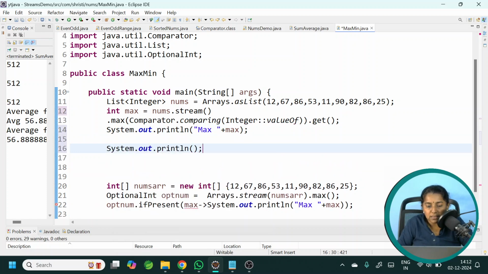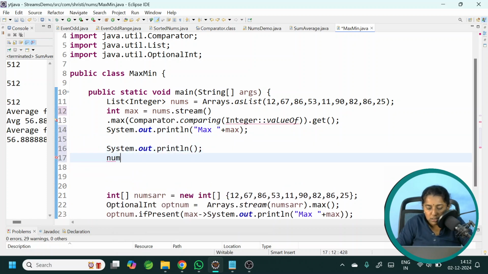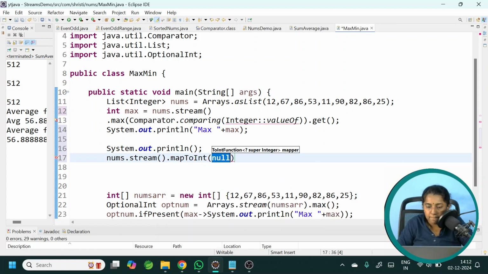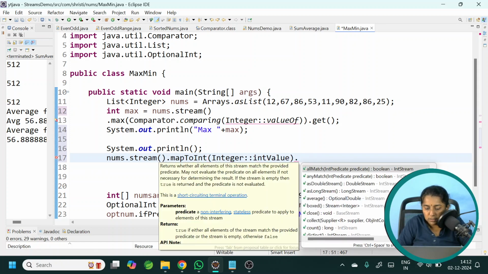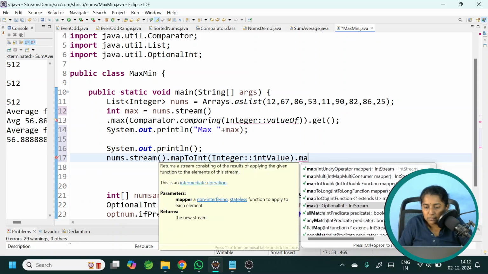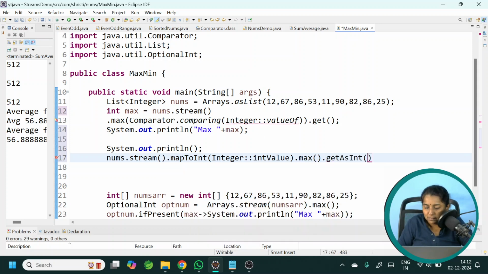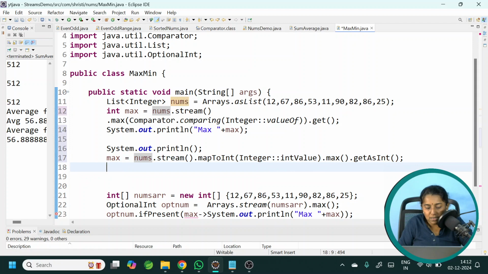The other way is again as usual, convert it into a stream, .mapToInt(Integer::intValue).max(), OptionalInt, and directly I am giving getAsInt. So this also is going to return the maximum number, that is the largest number.